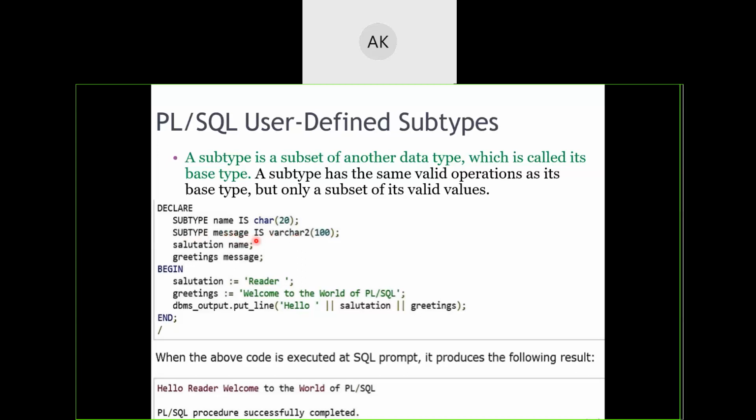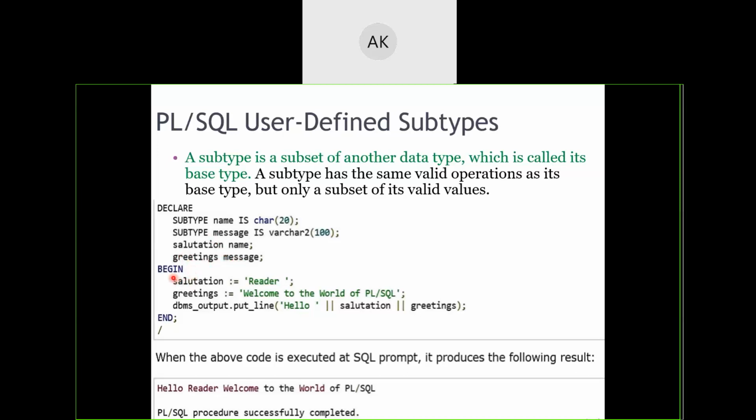This is a part of subtype casting itself. Now for salutations, we are trying to tell the compiler that this salutation is a variable of type name, which we have created as a subtype of varchar of 20. It's just a declaration of variables. Salutations and greetings are two variables for us.